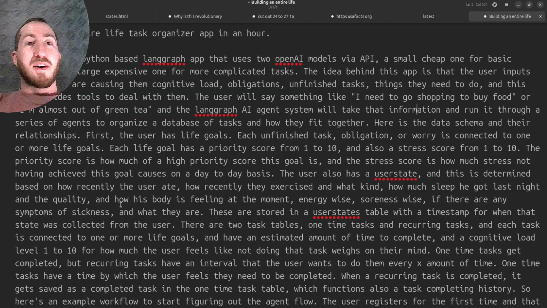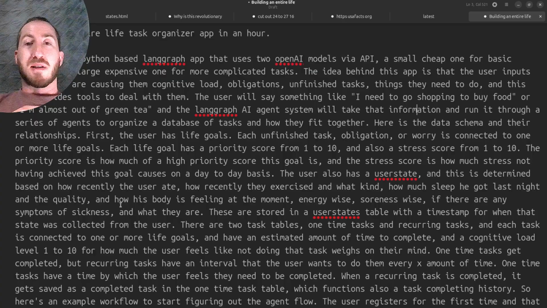Let's build a Python-based LangGraph app that uses two OpenAI models via API: a small, cheap one for basic tasks, and a large, expensive one for more complicated tasks. The idea behind this app is that the user inputs things that are causing them cognitive load, obligations, unfinished tasks, things they need to do, and this app provides tools to deal with them.